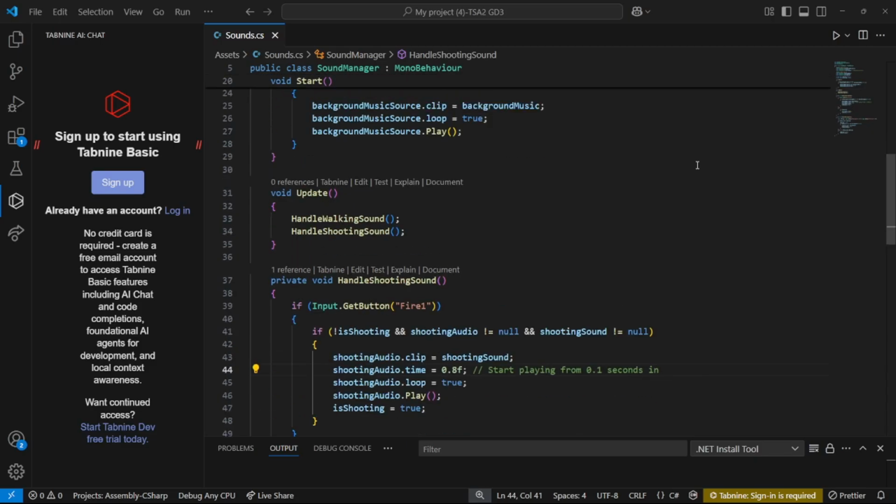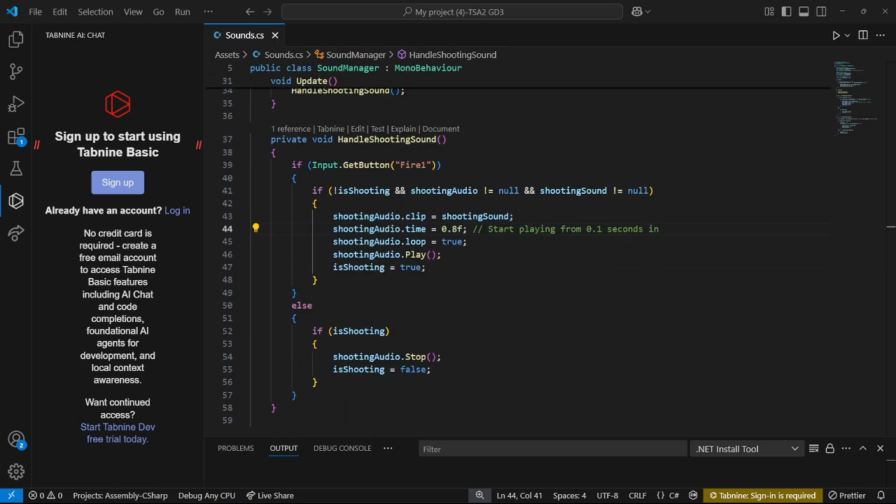Next is continuously checking for action in Update. The Update function runs every frame and ensures that our sound effects are responsive. It calls two functions: handle walking sound, which checks if the player is moving, and handle shooting sound, which checks if the player is shooting. This ensures that sound reacts in real time to player action, making the game feel more interactive.